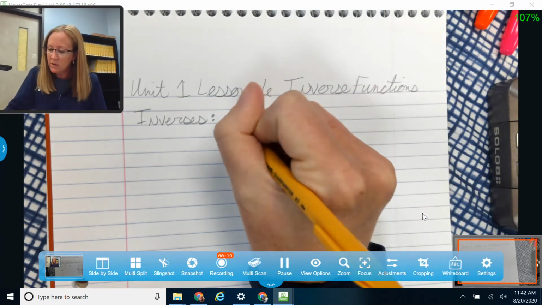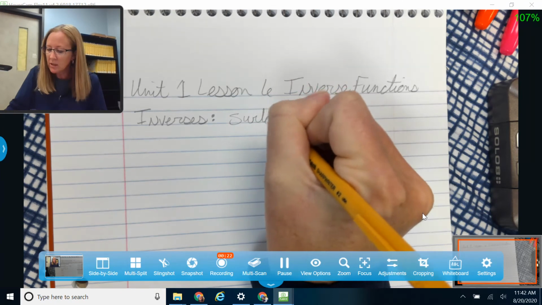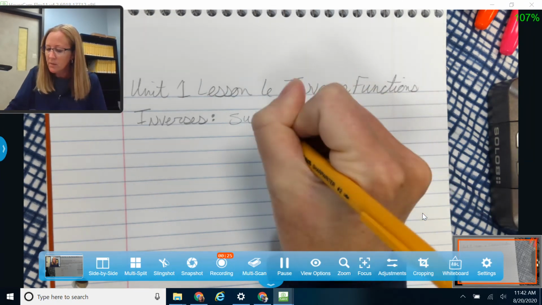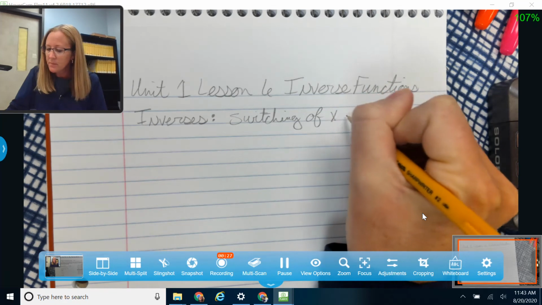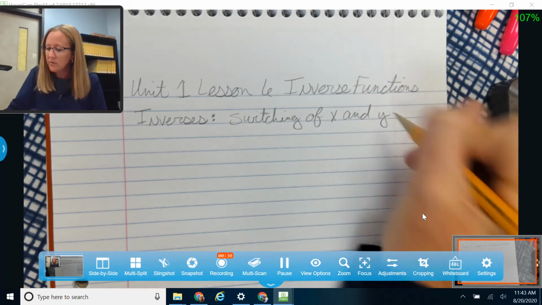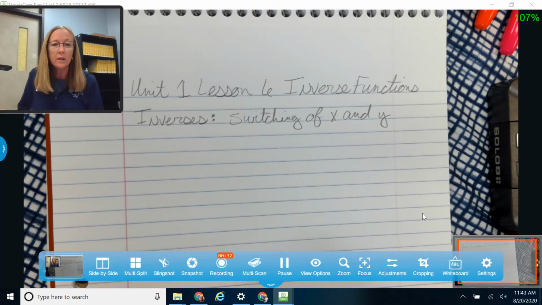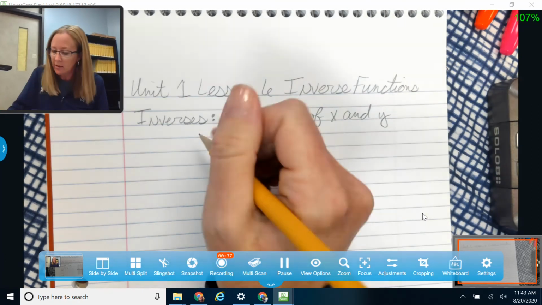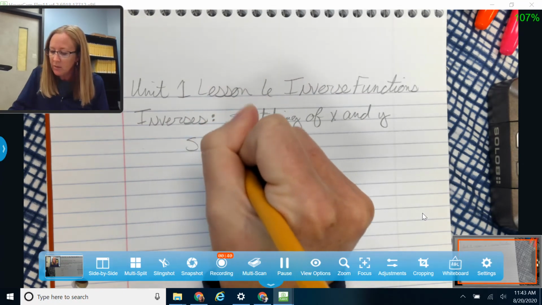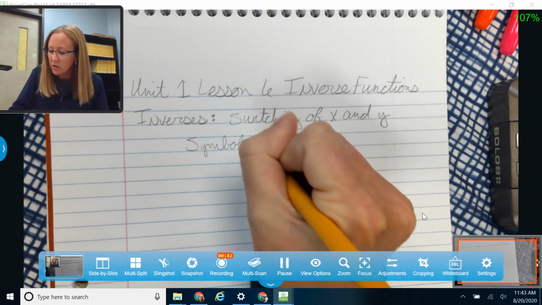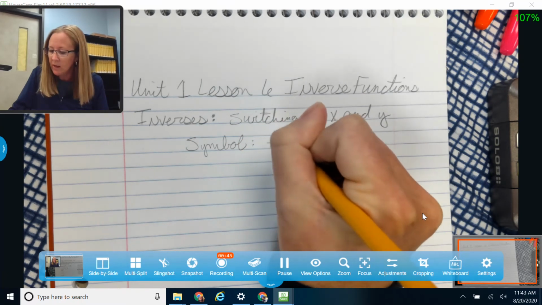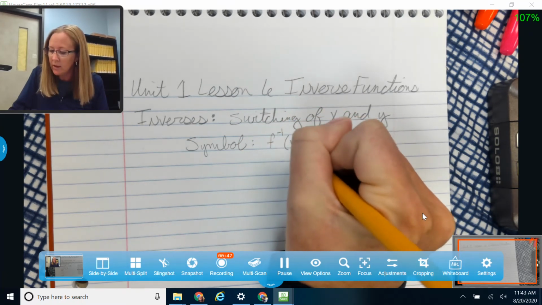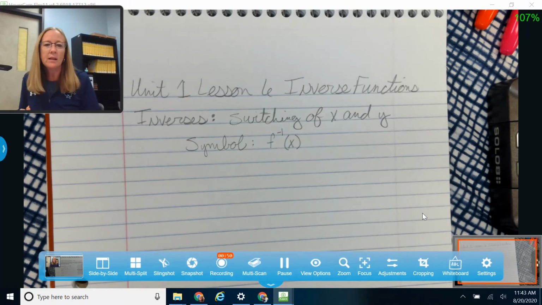And so inverses is very simply put just a switching of x and y. And what's really nice about that definition is it actually tells you what to do if a question asks you to find an inverse: we're just simply going to switch x and y. Okay. The symbol for an inverse looks like this. So we've been talking about f of x, so the symbol puts a little -1 up there in the exponent, and that's what it looks like when we say the inverse of the function f, and that's the symbol that we're going to use.